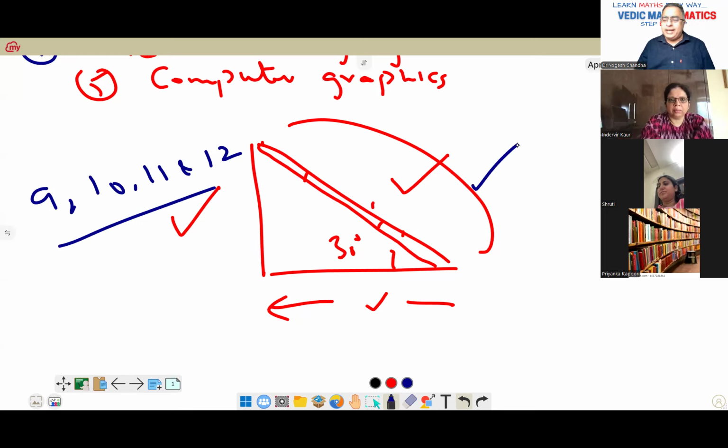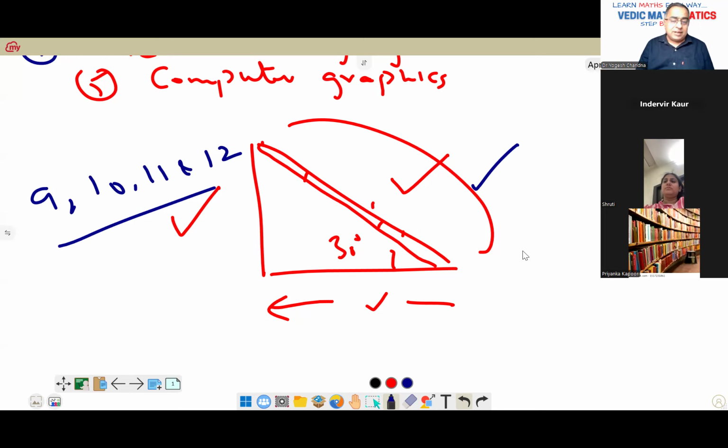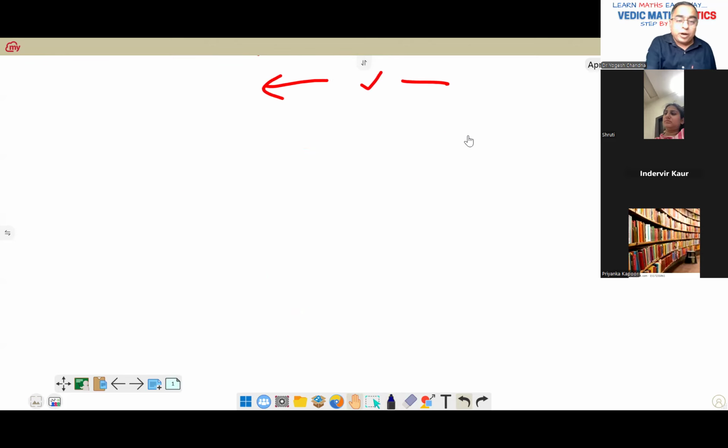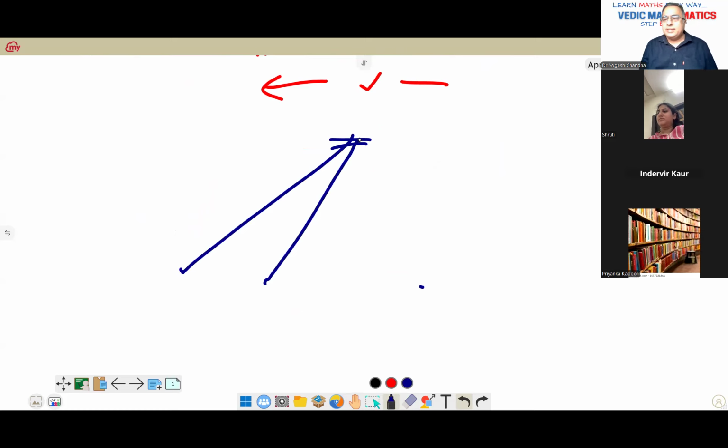When you go for navigation, like a plane is flying from one point to another, the angles we are aware. So that's how we can calculate either at what height the plane is flying or what speed.